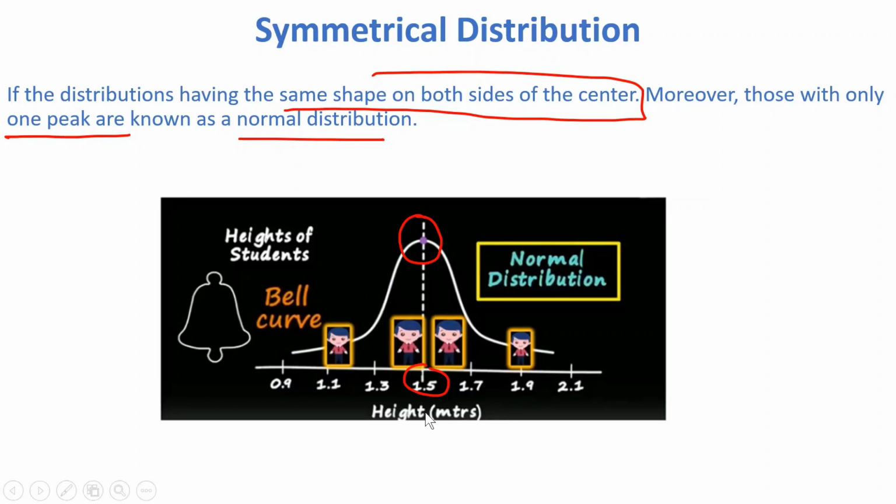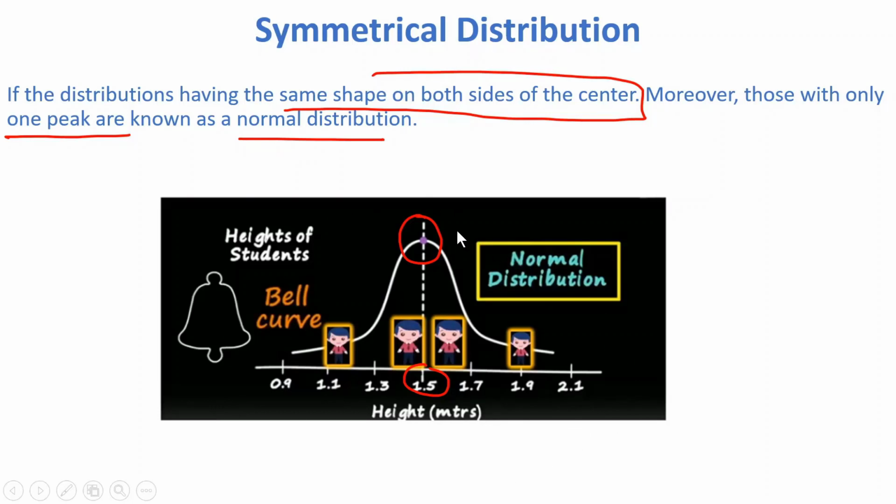This is the height graph of people. Let's say 1.5 meter height, height of the students. Some students have 1.5 feet, some students have 1.7 feet, some students have 1.9 feet, some students have 1.1 feet in a class. This is the class students' height distribution data.